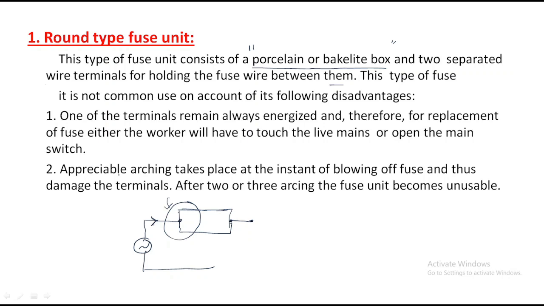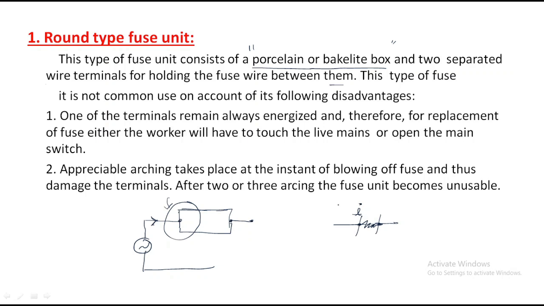Second, appreciable arcing takes place at the instant of the blowing of the fuse. So whenever this fuse is blowing, an arc will automatically come, because we are suddenly opening a point and switching off the supply. If you observe switches, sometimes in switches also we get some spark.